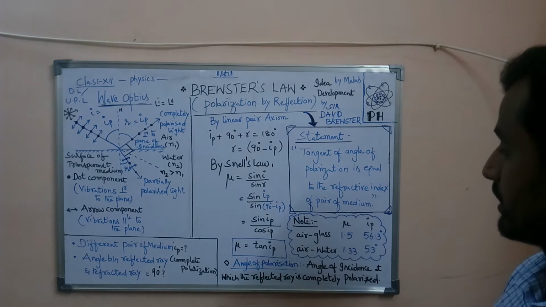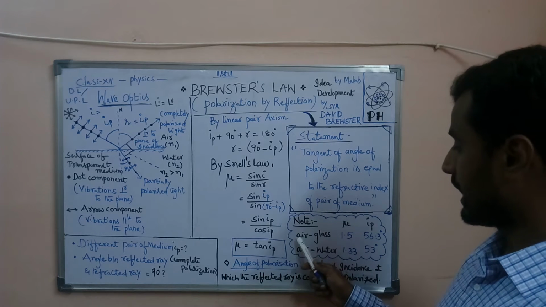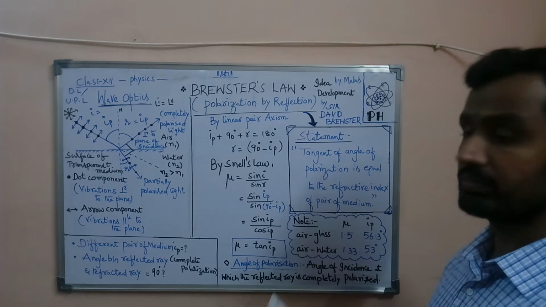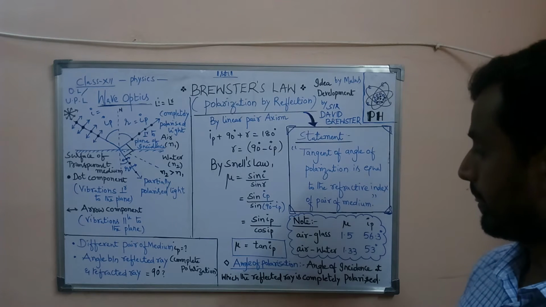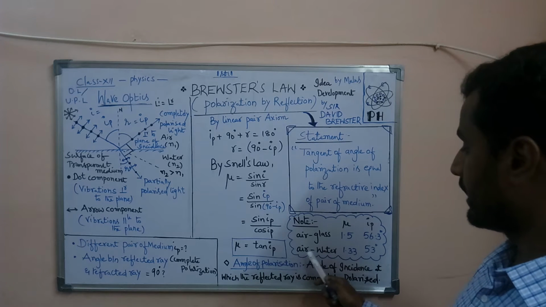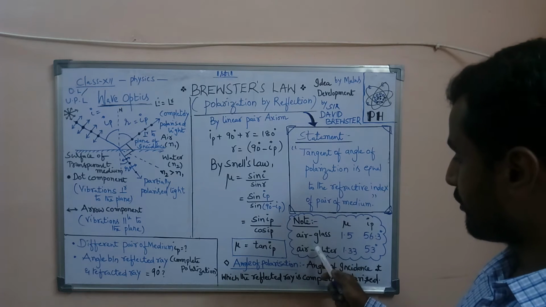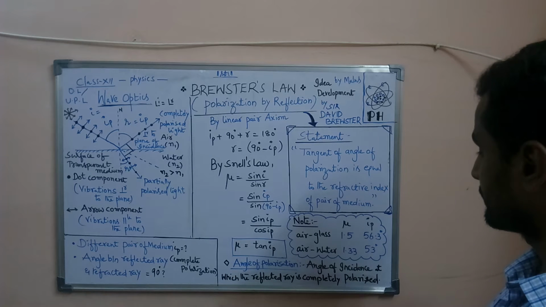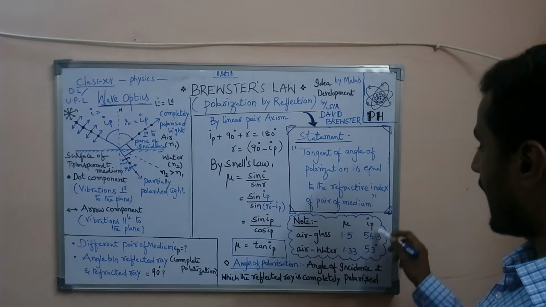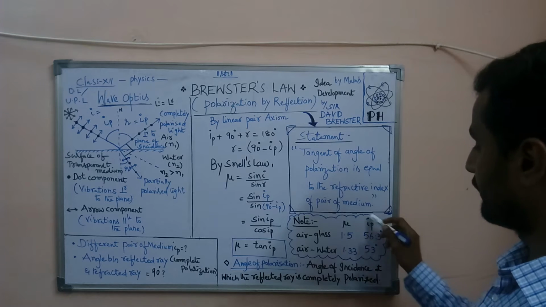He took glass-air medium and also air-water medium. For each pair of medium, he observed that the angle of polarization is different.